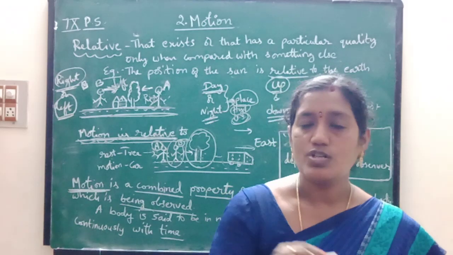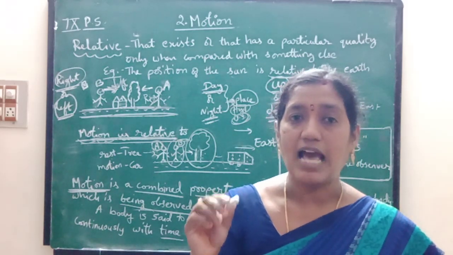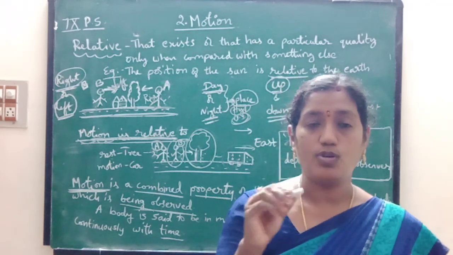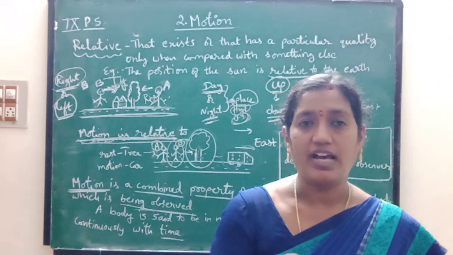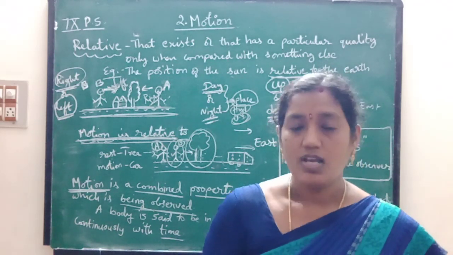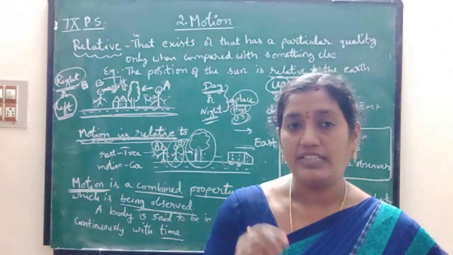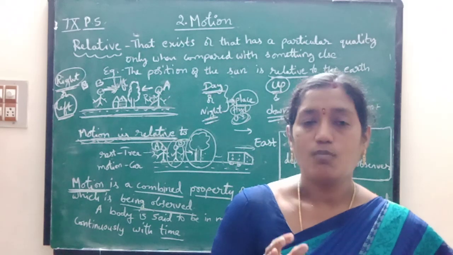So the position of the object is changing continuously with time. It is most important that with respect to time only we have to define motion. So finally, a body is said to be in motion if its position is changing continuously with time. That is known as motion.